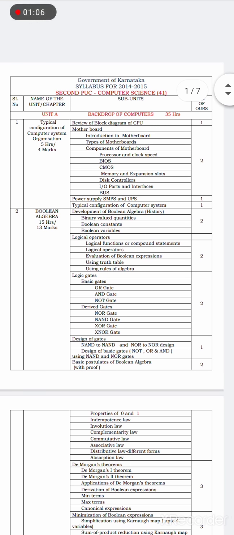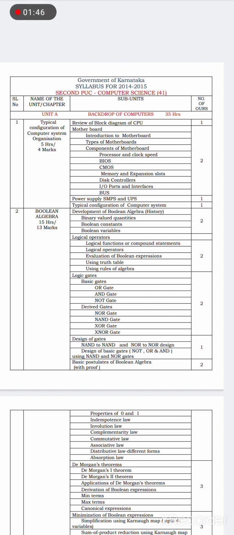Now, here I am sharing the computer science syllabus of second PUC. According to the syllabus, the 100% syllabus you are having is in units A, B, C and D. We don't know whether in future the syllabus is reduced or not. That's why today we will discuss the whole 100% syllabus, whatever was present for second PUC earlier.